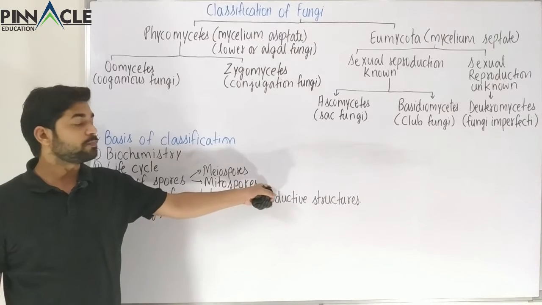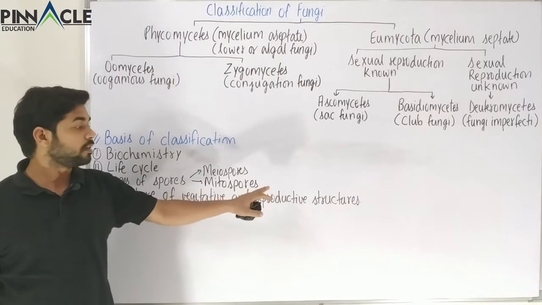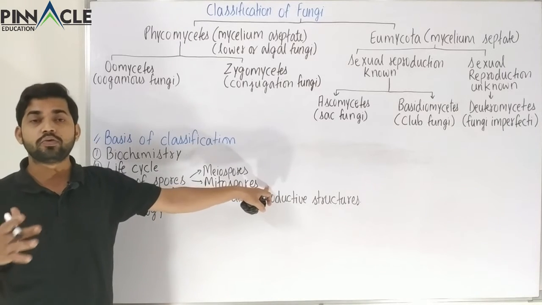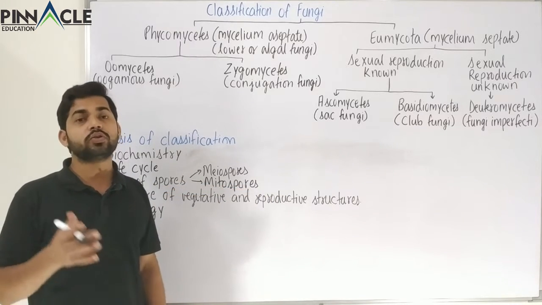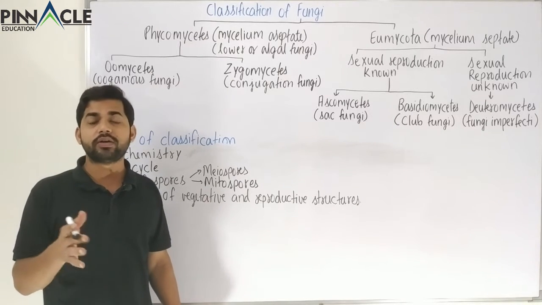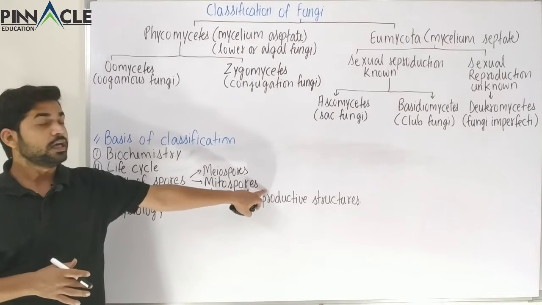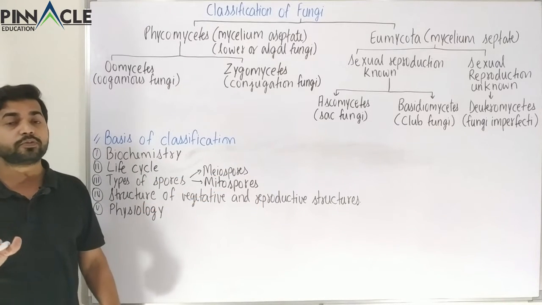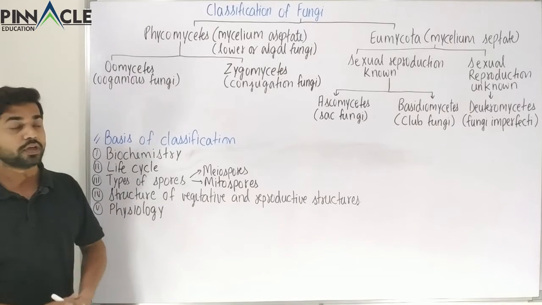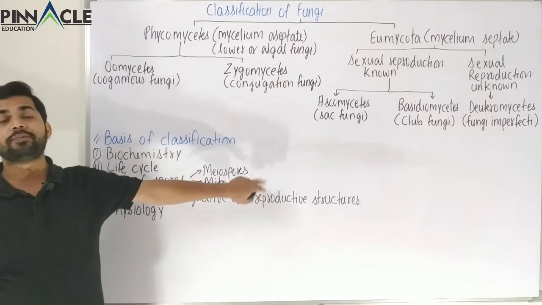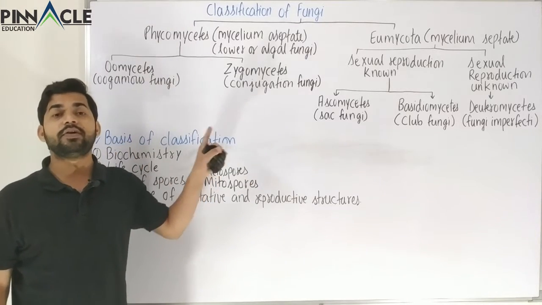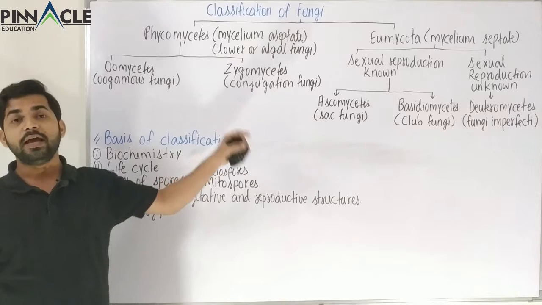So this is the difference between the types of spores. The mitospores are the conidia, the zoospores, the sporangiospores, or various other categories like the oidia. Now the above spores include the zygospores, or there might be some other spores like the ascospores and basidiospores. So we have these two types of spores, and we will later see that in the above categories various types of such spores will be present.